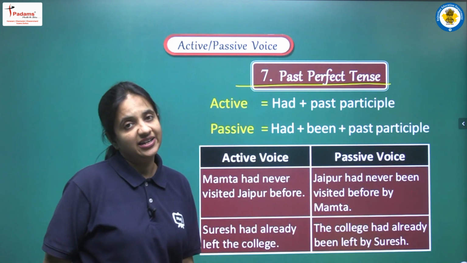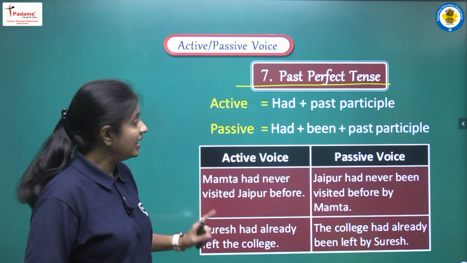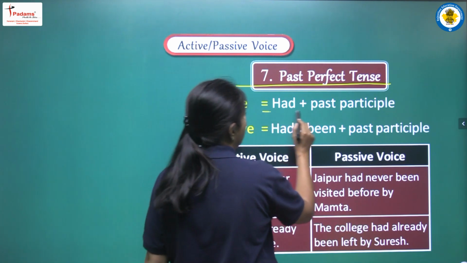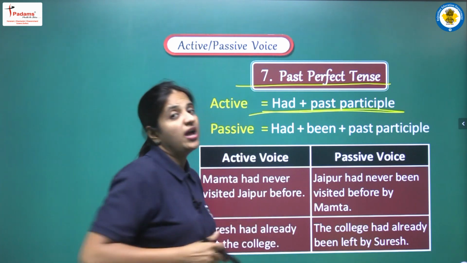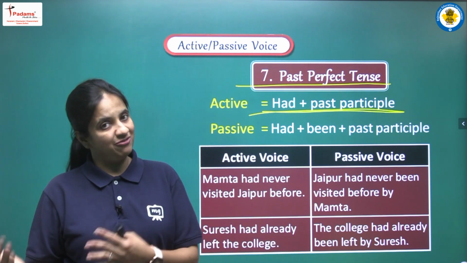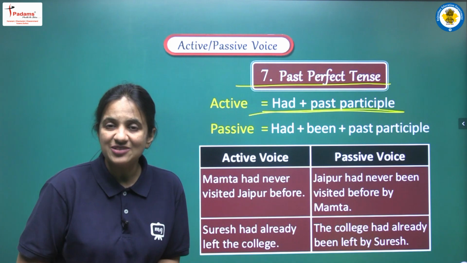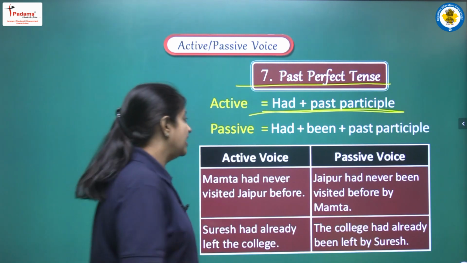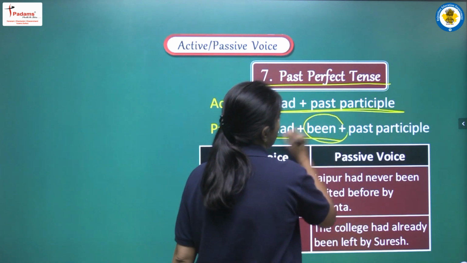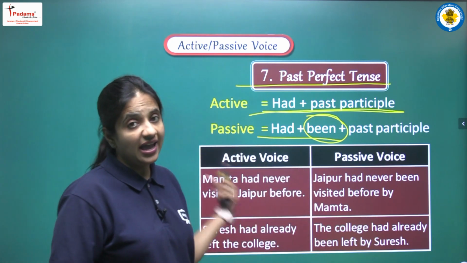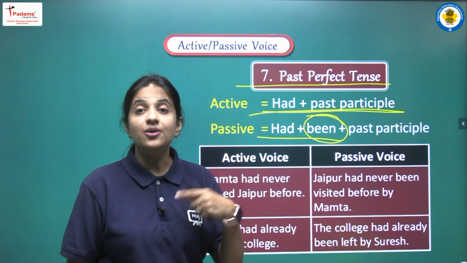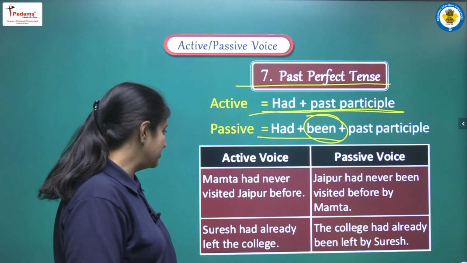Moving on, next tense is past perfect tense. So how can we identify past perfect tense? We will identify it if we are having had plus third form. So had plus third form means past perfect tense, and if we are having past perfect tense in active voice, then doing the conversion we have to add been with had. So yes, it will be had been. Now let's see some of the examples.